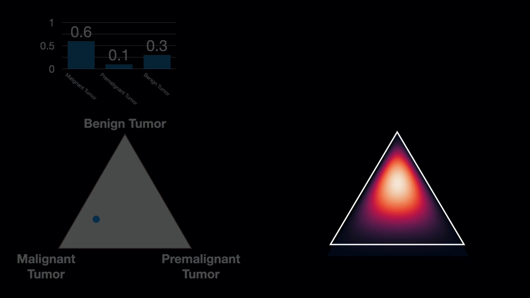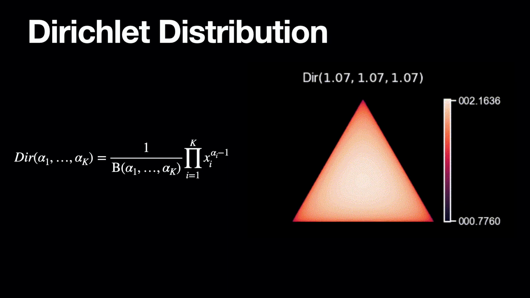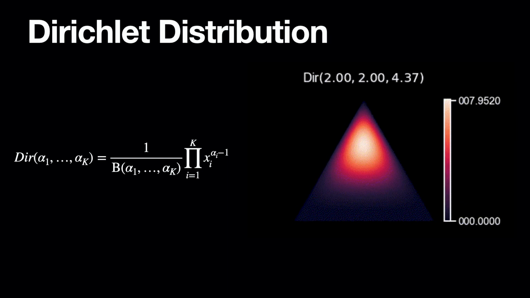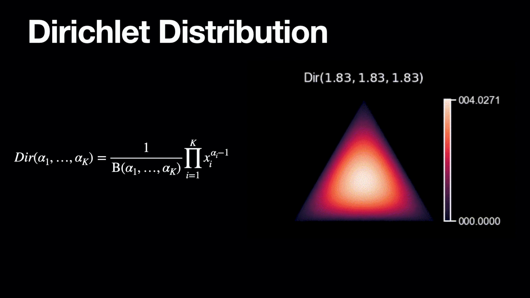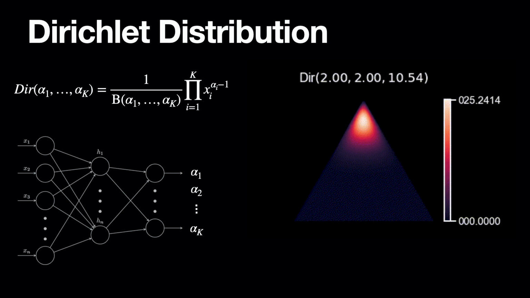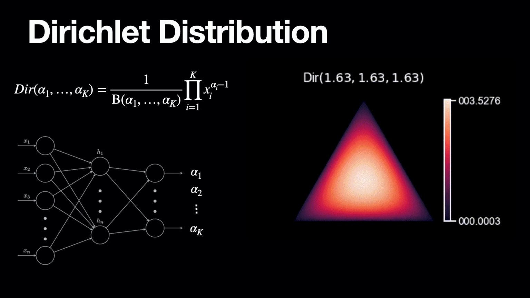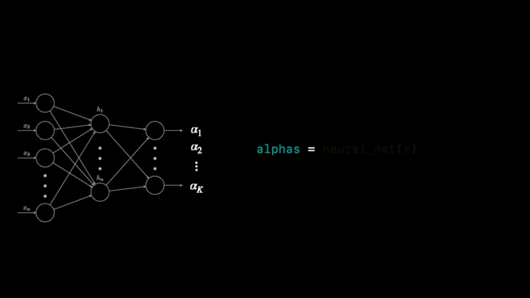One possible choice for a distribution over categorical distributions is a Dirichlet distribution. It looks somewhat like this. For a categorical distribution with k categories, the shape of a Dirichlet distribution is defined by k parameters alpha. So, if we let the outputs of a neural network specify these parameters alpha, we've got a neural network parameterizing a Dirichlet distribution. There's just one quirk, namely, the parameters of a Dirichlet have to be greater than 0. Hence, we can pass the output of the neural network through an exponential function to make sure all of the outputs are positive.